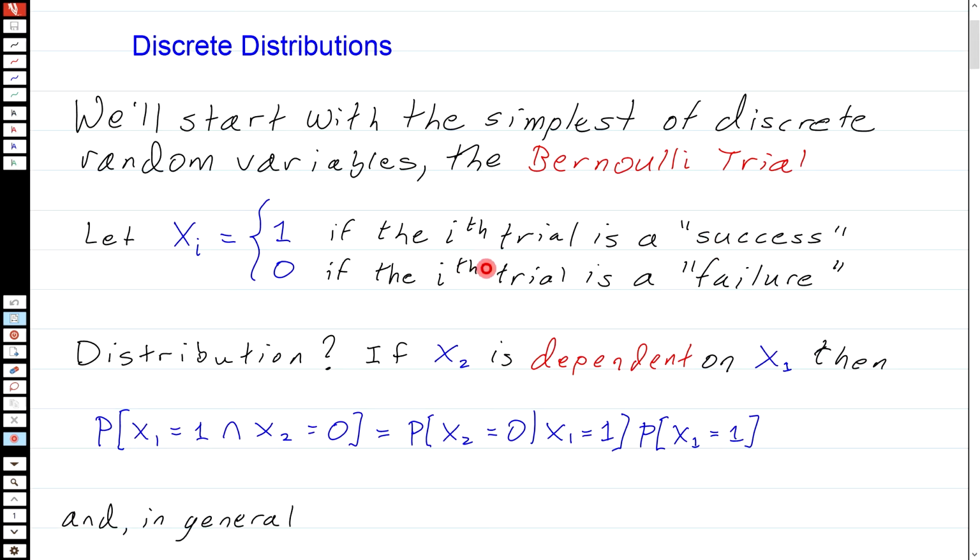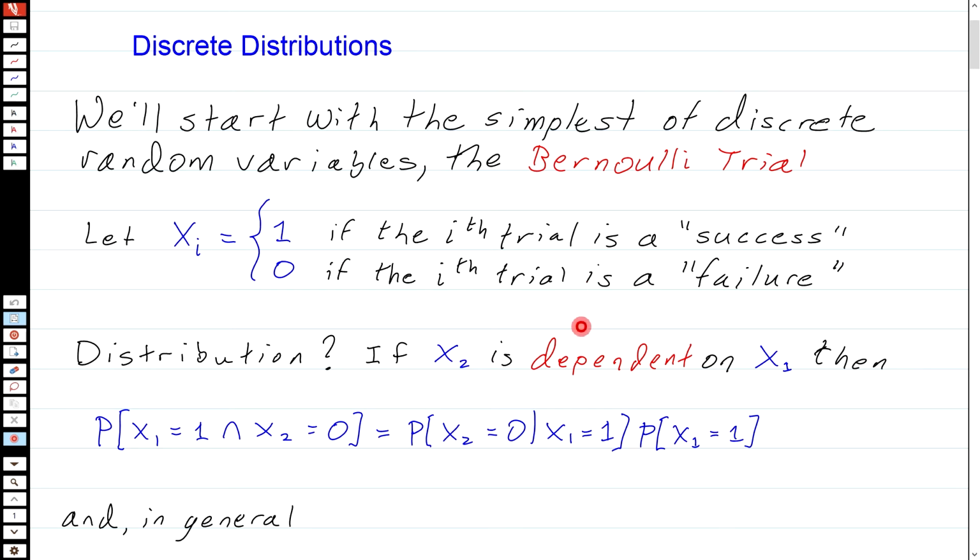First of all, if it's a random variable, the most we can say about it is what is its distribution, its probability of taking on each of its possible values. Well, this is a sequence of trials, so we could have the second trial depend on the first trial, in which case the distribution is going to look something like this. What is the probability that x1 is 1 and x2 is 0? It could be a conditional probability: the probability that x2 is 0 given that x1 is 1 times the probability that x1 equals 1.